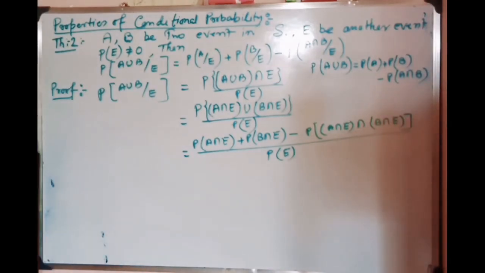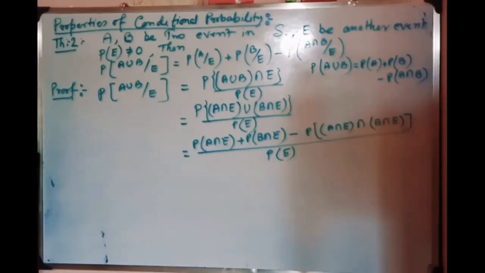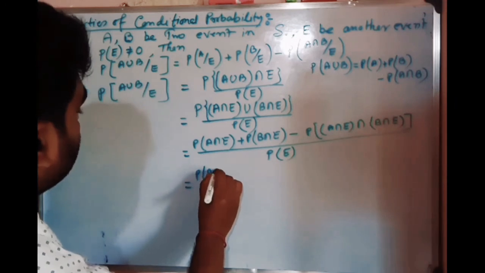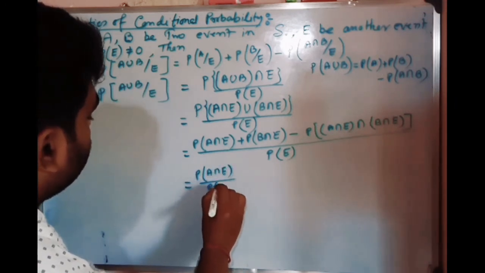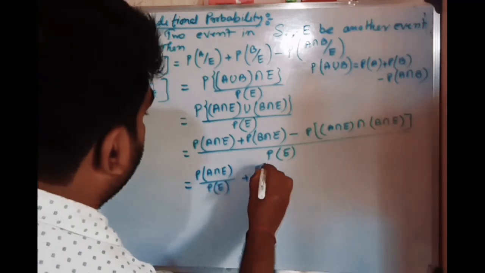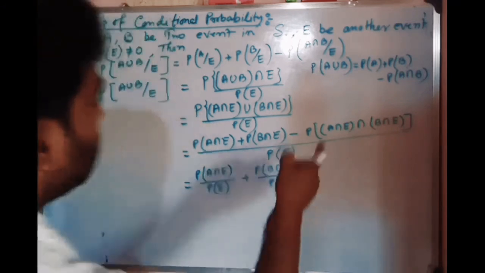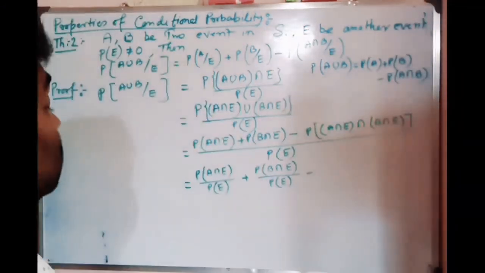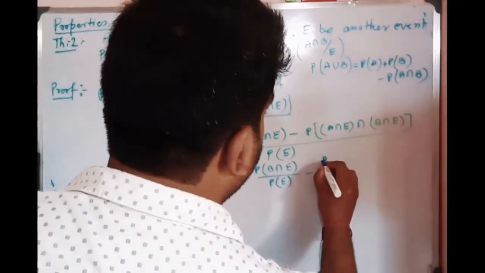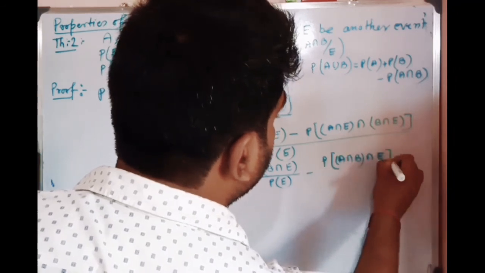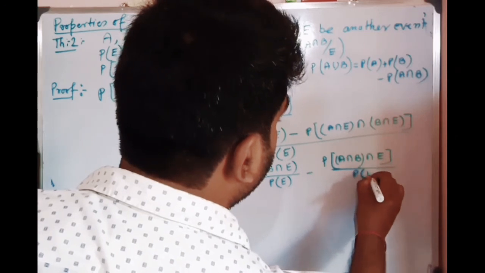Hope you are able to visualize it. Next, this is equal to P(A intersection E) by P(E) plus P(B intersection E) by P(E) minus P(A intersection B whole intersection E) by P(E).